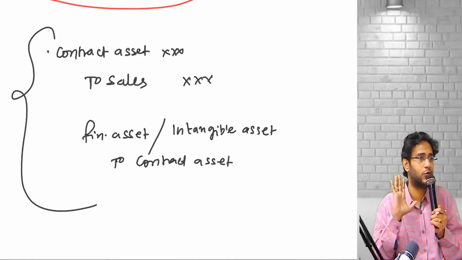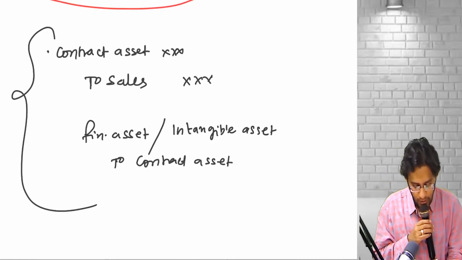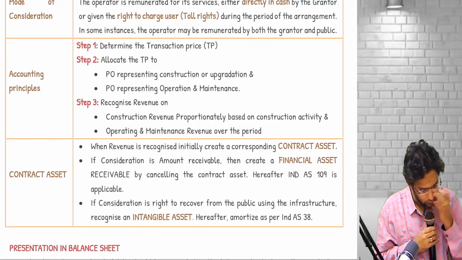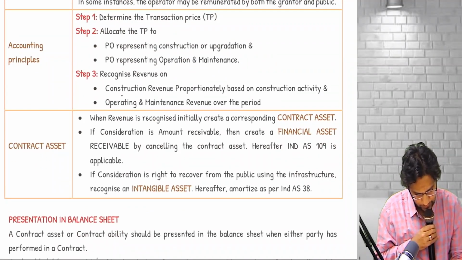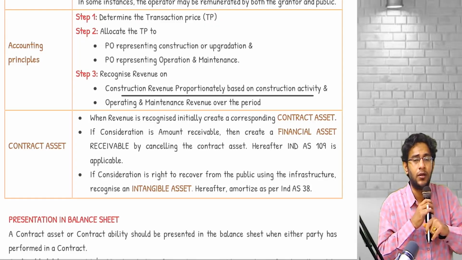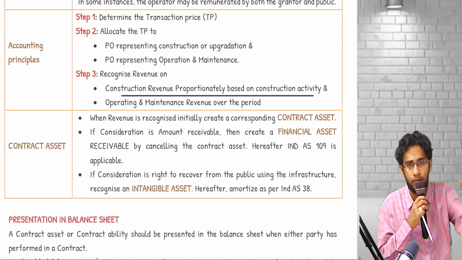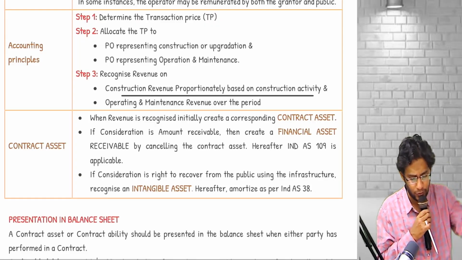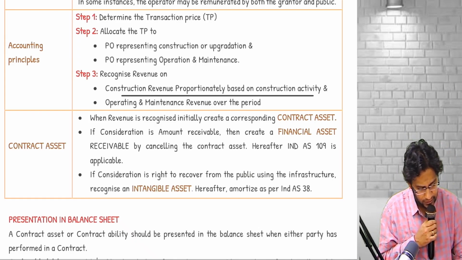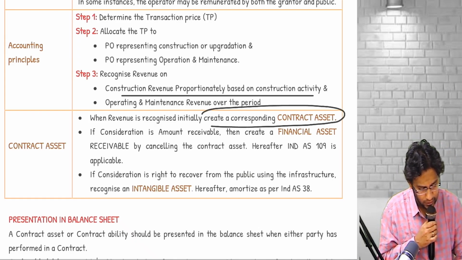The original story of this, that's what I wrote here. Then revenue recognition proportionately will happen because as you construct, the road is going into the control of the government. Definitely it is accepted over a period of time. When revenue is recognized, initially create a corresponding contract asset.